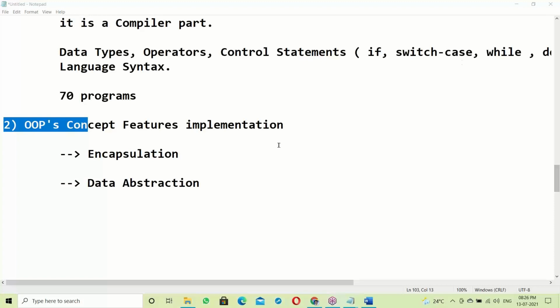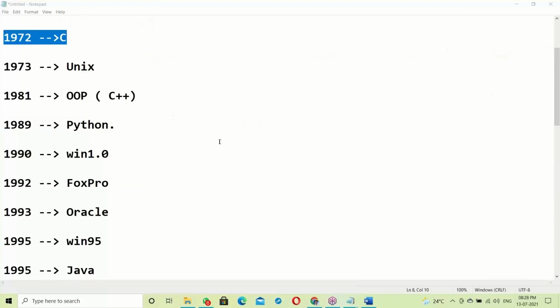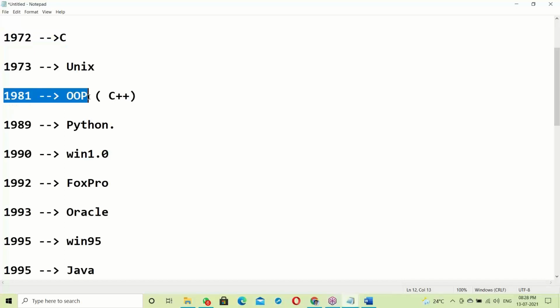Before OOPS, there is C language. In C language, there is no security for data. I'll tell you the history of software. Some disadvantages: C language data is global. Everyone can access, everyone can modify. To overcome that, OOPS was introduced.